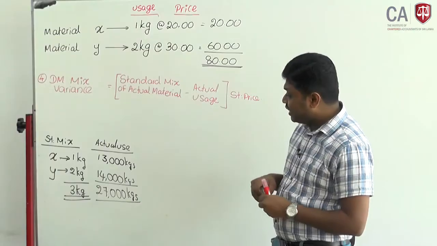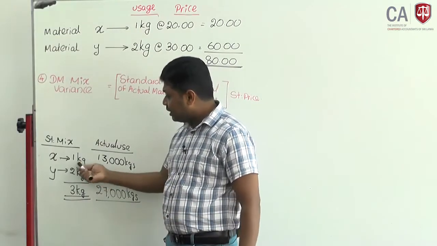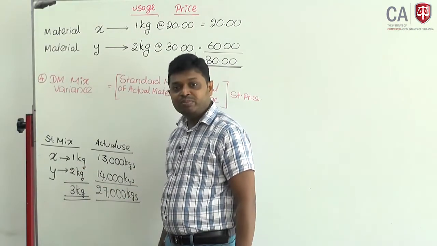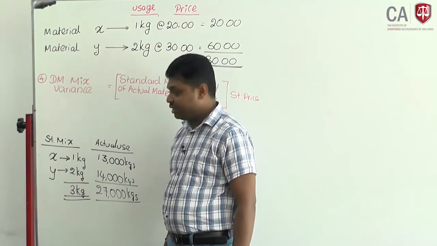Now look at the ratio, 1/3 from X, 2/3 from Y, that is the mixture.